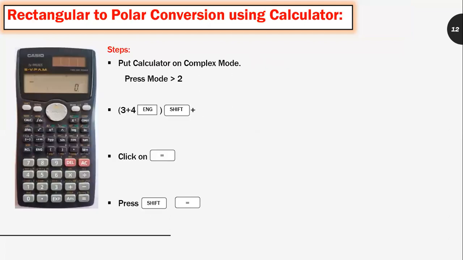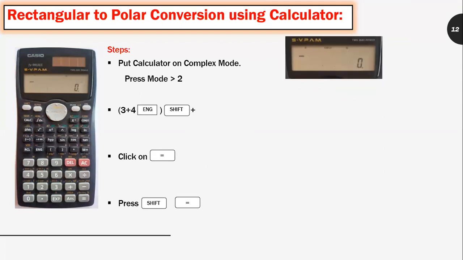We can do the conversion by using a calculator, which is very simple. Let us convert the rectangular form to the polar form using the calculator. First, switch on your calculator and put it in complex mode by pressing the mode button. After pressing the mode button, press 2. Your calculator display will be like this. It is in complex mode now.